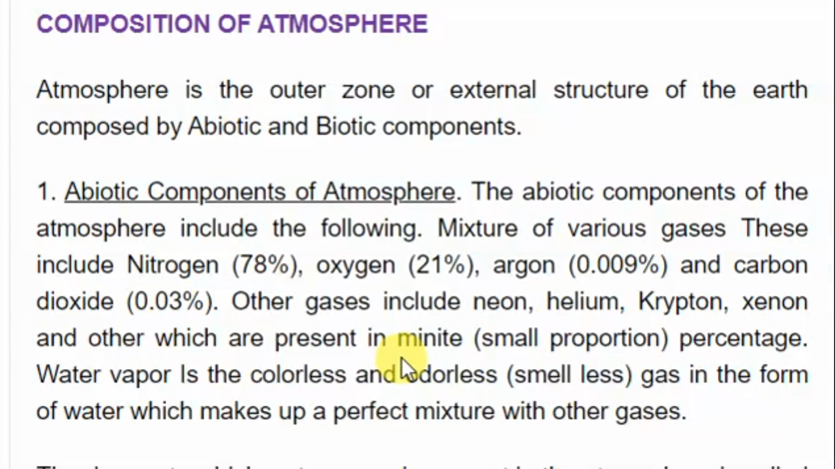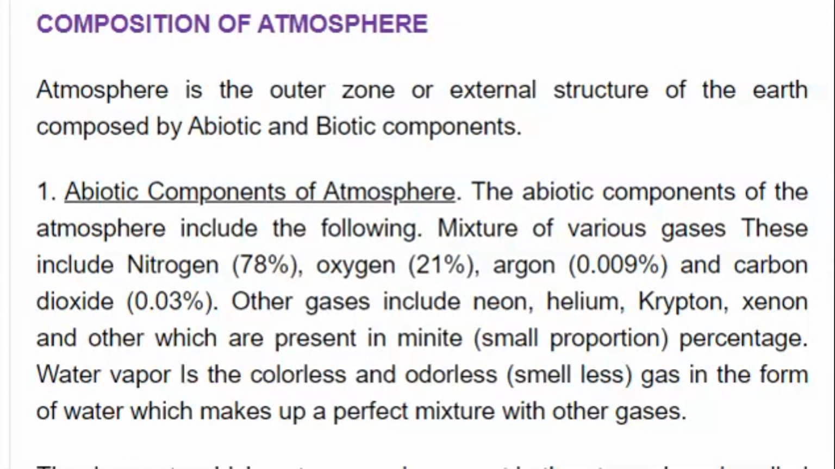When we say minute, that means very small proportion, almost negligible. Small proportions or small percentages which are almost negligible. Negligible, that means unaweza kama ukazipuuzia. You can neglect, unaweza kupuuza, ukazipotezea. That is because they are in very small concentration. Water vapor is colorless and odorless. Odorless means it doesn't have smell. It is gas in the form of water, which makes a perfect mixture with other gases.